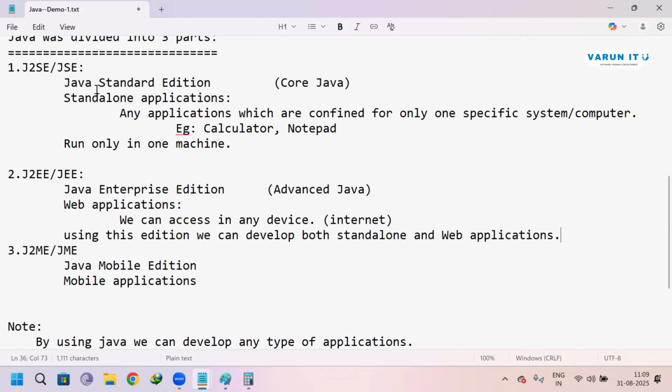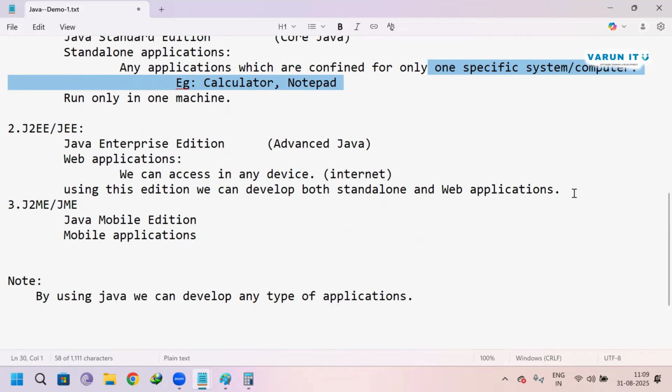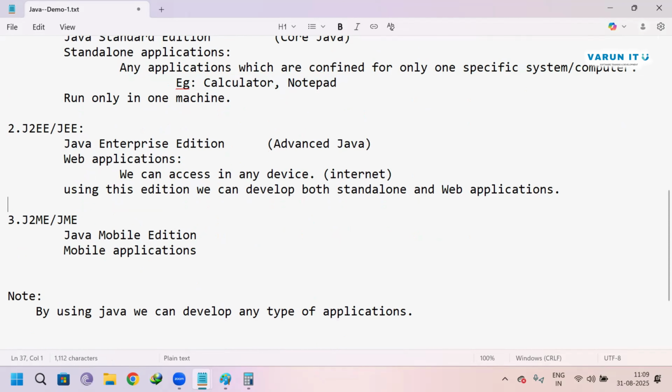That is the use of Java Standard Edition and Java Enterprise Edition. And the Java Enterprise Edition will develop web applications. Web applications means we can access in any device. Standalone applications we can use on only a specific system or computer or device. That is called standalone application, and this is called web application.